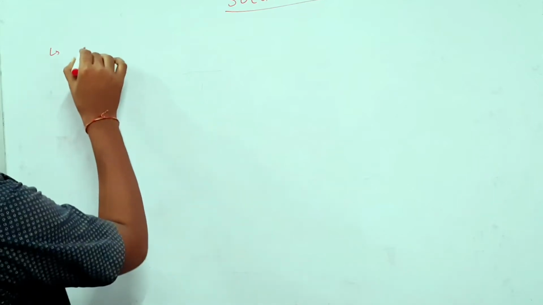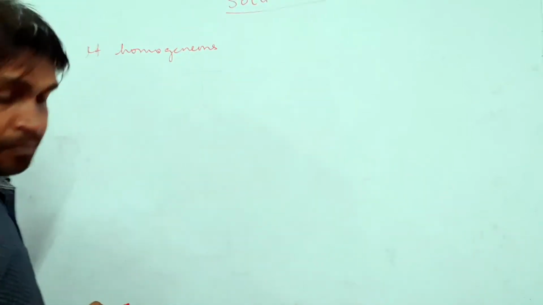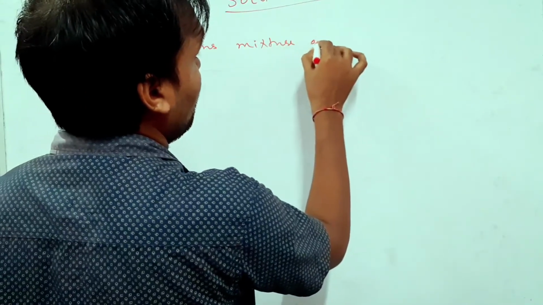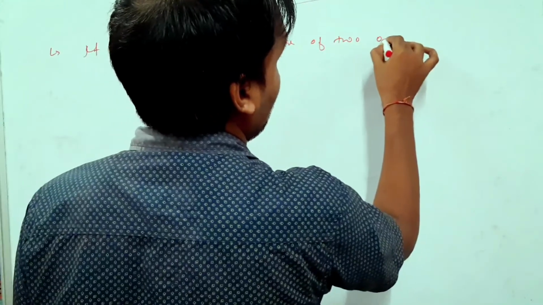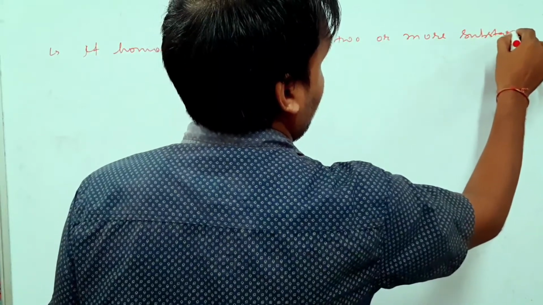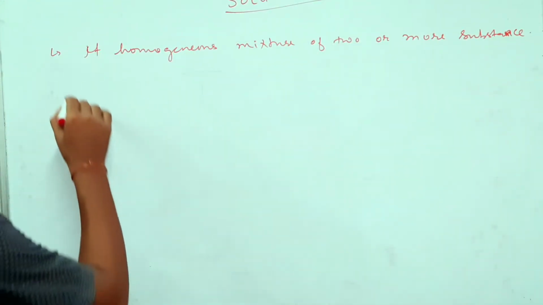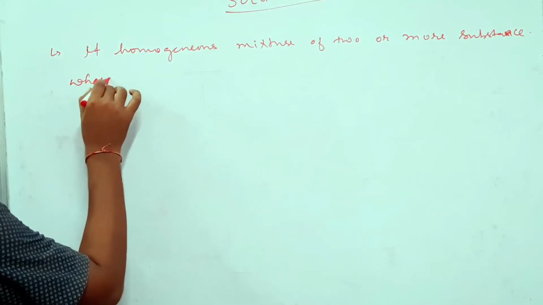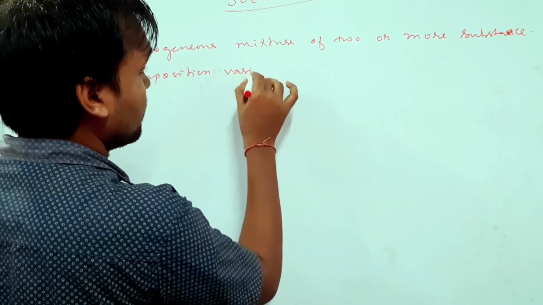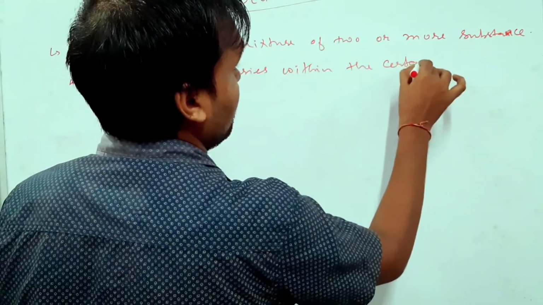A solution is nothing but a homogeneous mixture of two or more substances whose compositions vary within a certain limit.